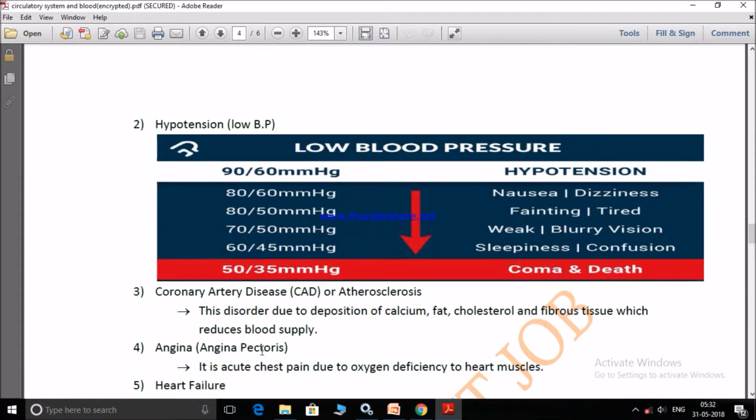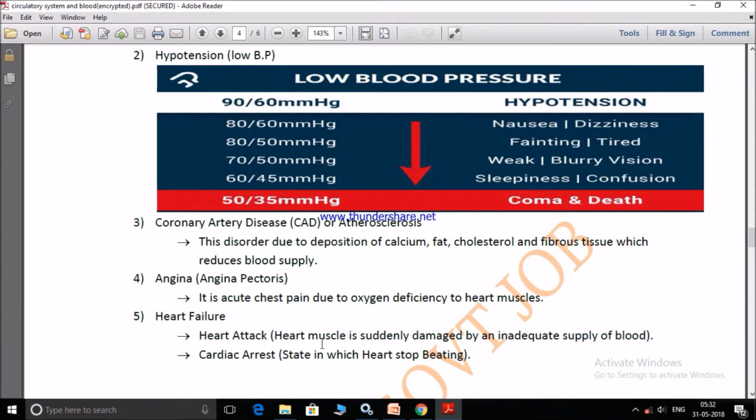Next is angina or angina pectoris. It is just a little chest pain due to oxygen deficiency to heart muscle. Angina pectoris is the beginning, first stage. After that, coronary artery disease or atherosclerosis will follow.